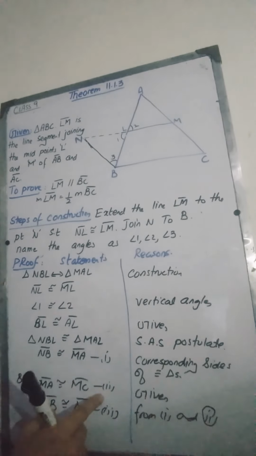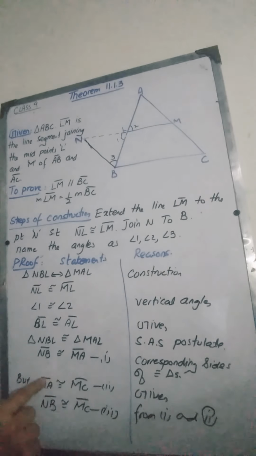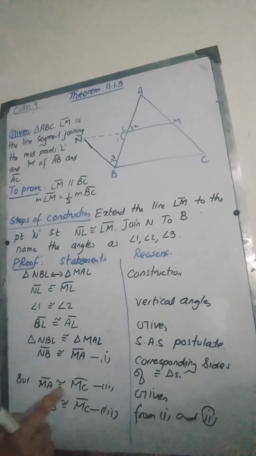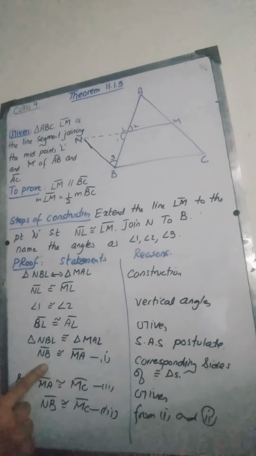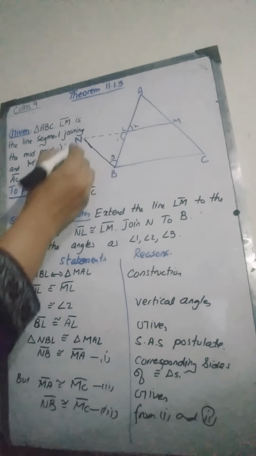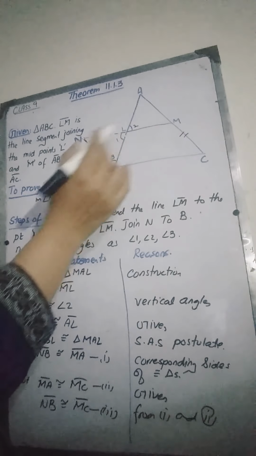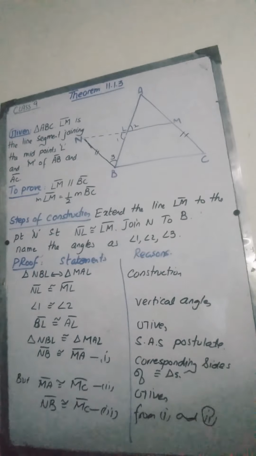From equations 1 and 2, MA is congruent to NB, also MA is congruent to MC. As MC and NB both are congruent to MA, therefore these two line segments are congruent to one another. So we have proved that NB is congruent to MC. This is what we have proved till now.